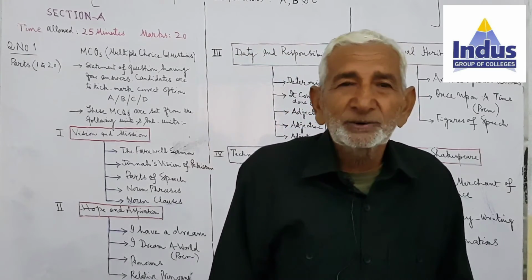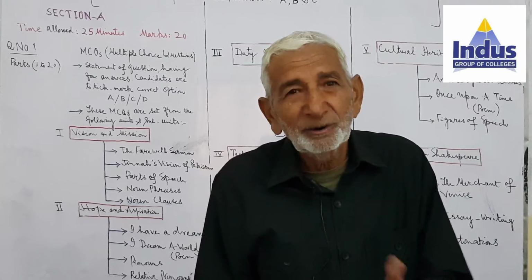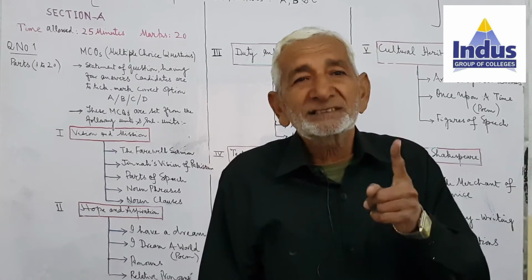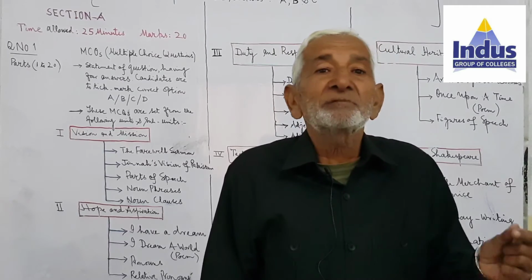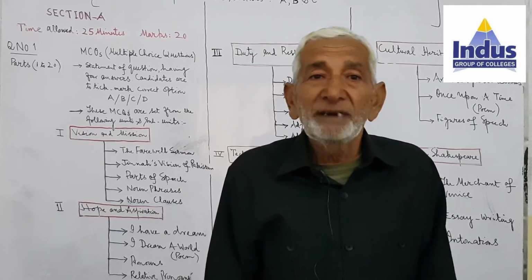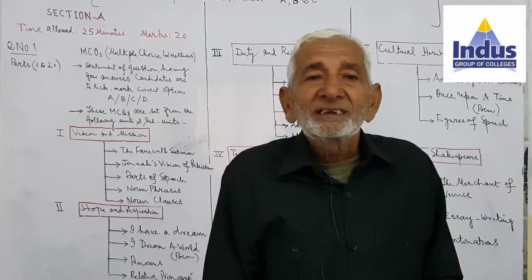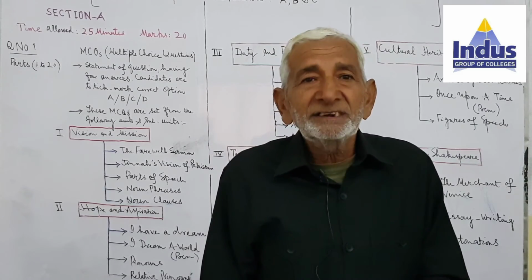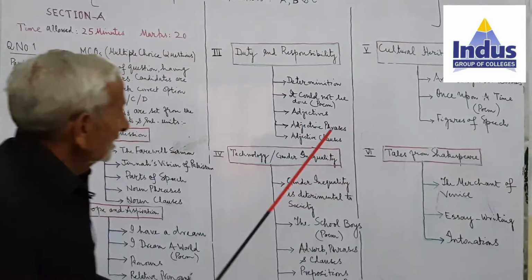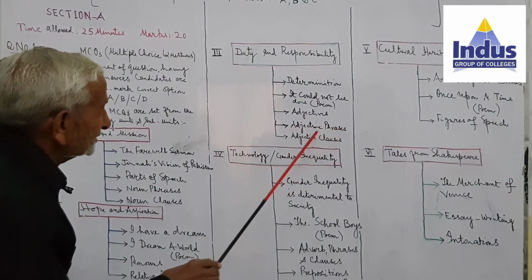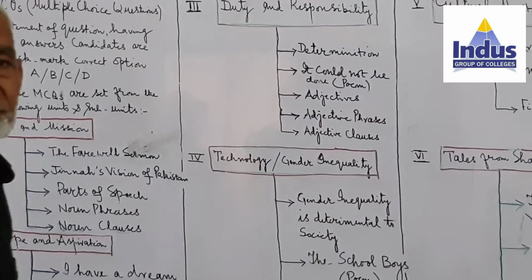Then we have got good, better, best. Good is positive degree, better is comparative degree, and best is superlative degree. Similarly, we have got bad, worse, and worst. Bad is positive degree, worse is comparative degree, and worst is the superlative degree. Then we have got adjective phrases and adjective clauses.